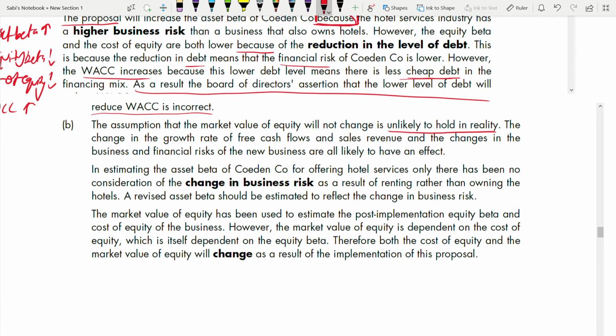So the change in the growth rate of free... since this is a theory question and one of my students asked me to make a video on theory questions, how to answer them. There are two types of theory you have to remember. One type is related to your numbers and calculations, where you do some calculations and discuss and comment on that. That is one type of theory, where you need numbers.